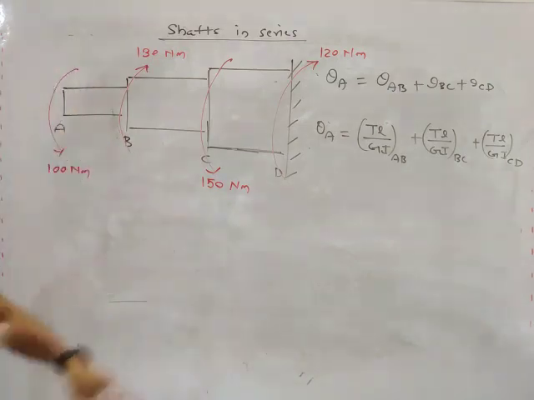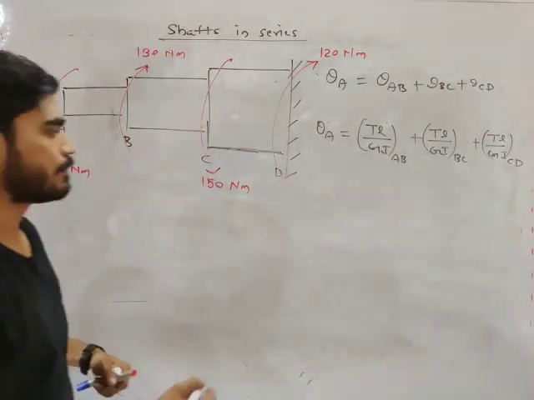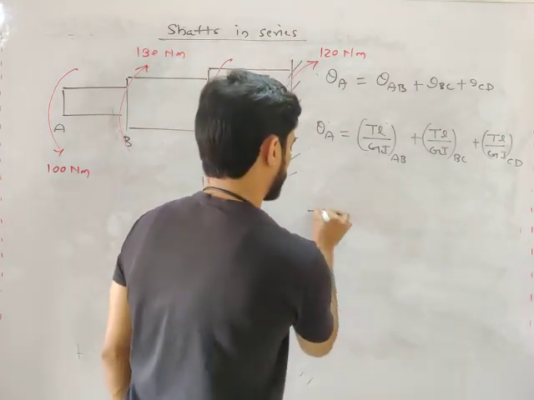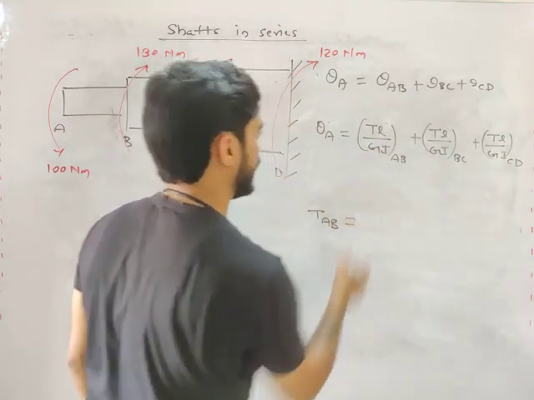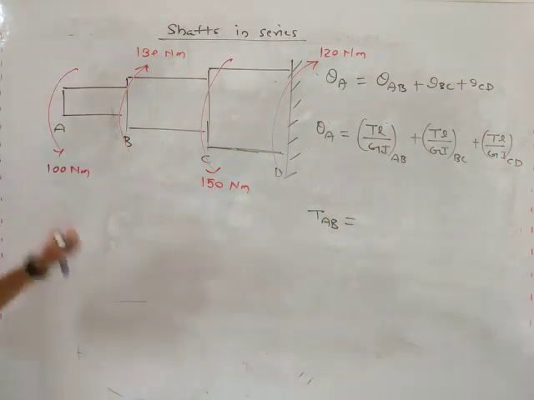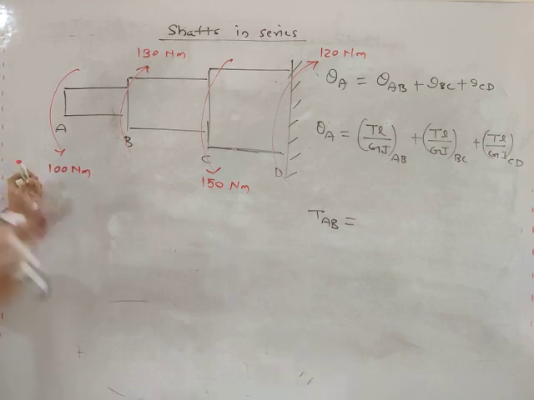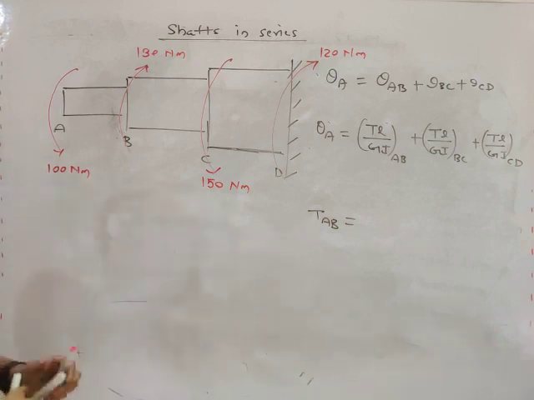Now what do we need? We need the internal torque of AB, in order to calculate theta A. So how will you calculate the internal torque, my friend? Calculating internal force or internal moment, I told you the same concept we will use.